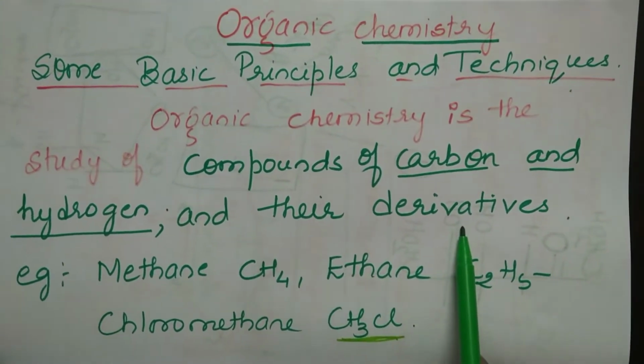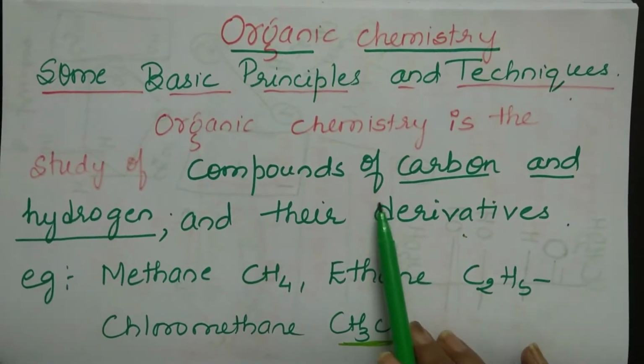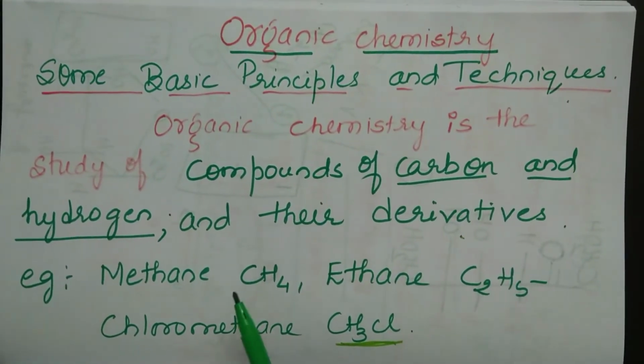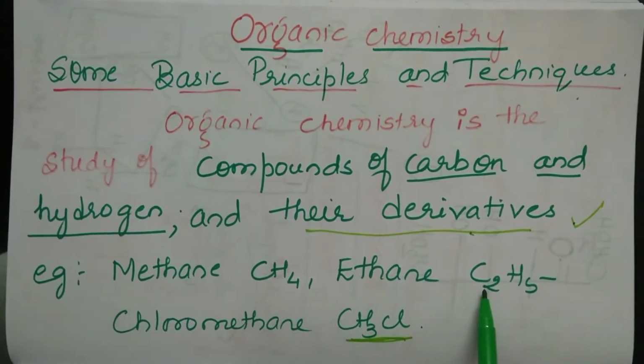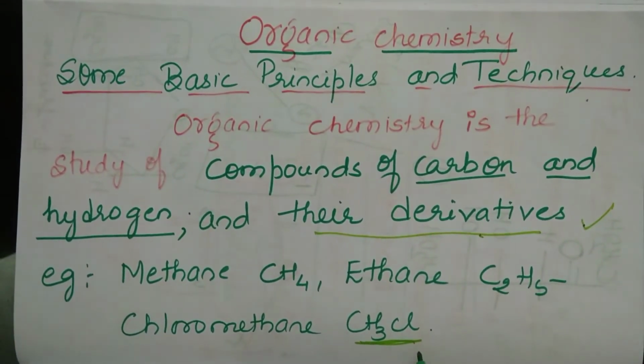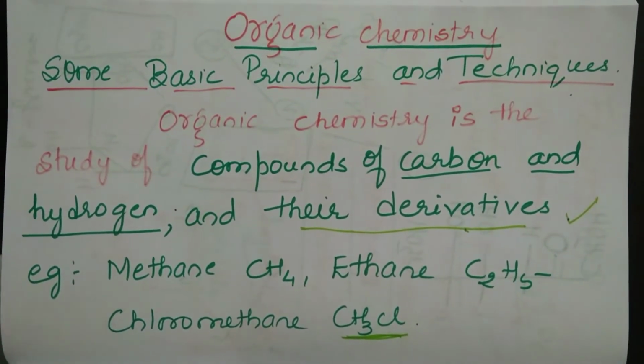Derivative of hydrocarbon. So what are organic compounds? They are the compounds of carbon and hydrogen and their derivatives. In this case, methane and ethane are hydrocarbons and chloromethane is what? Derivative of organic compound.